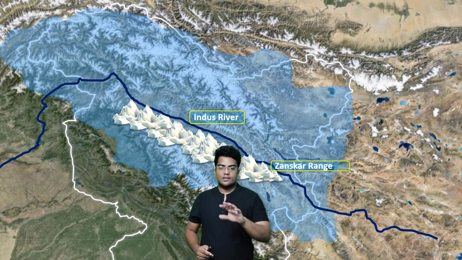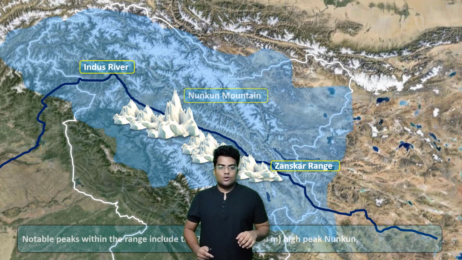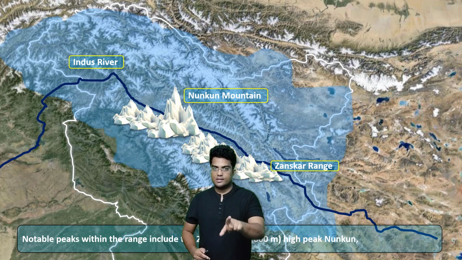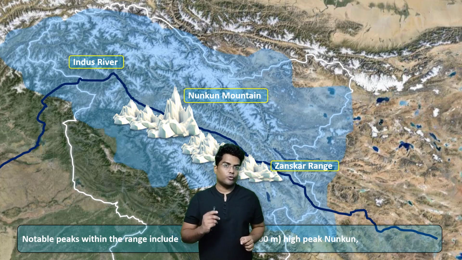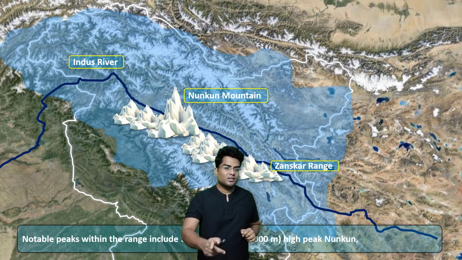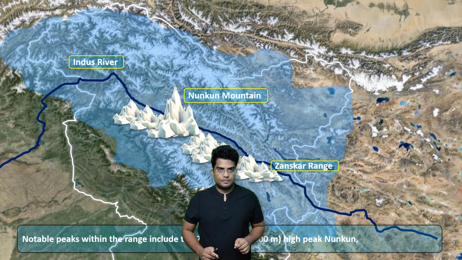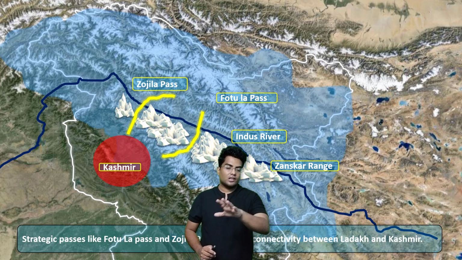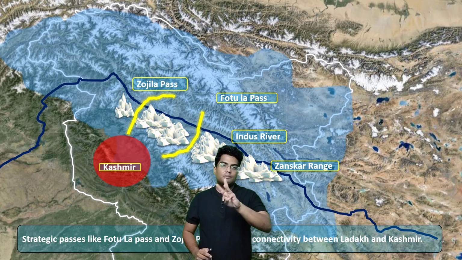So what's next? Once again, this is the Indus River and the Zanskar Range. The most prominent mountain in the Zanskar Range is the Nun Kun mountain. This is located somewhere here. Next, we have the passes. As you can see, there are three major passes.